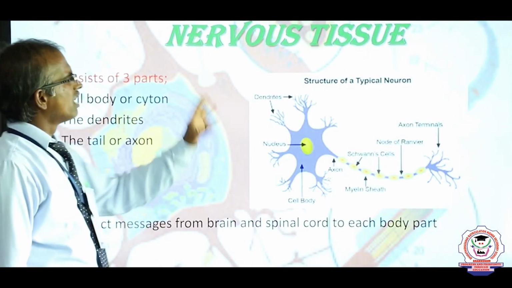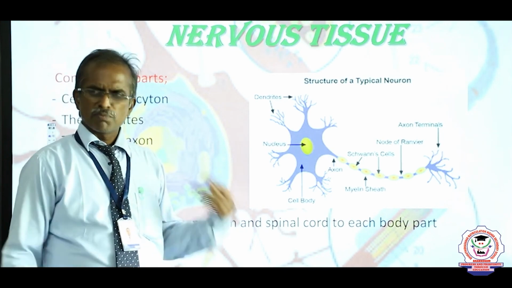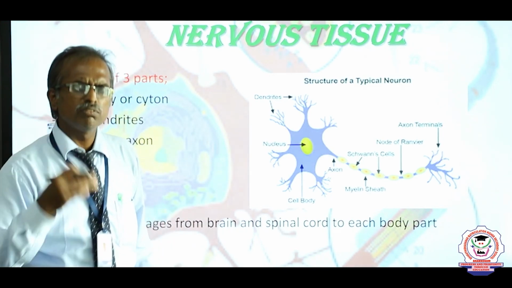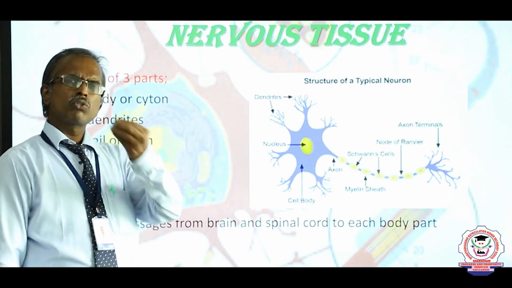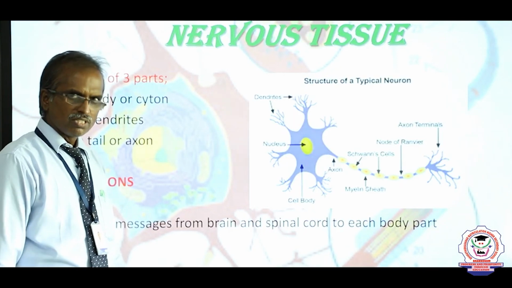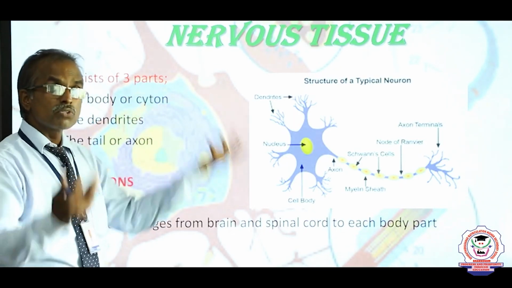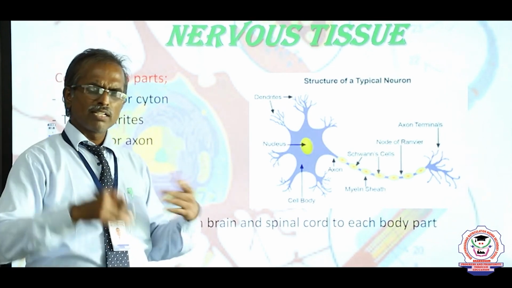Next, nervous tissue. This nervous tissue is very important. Suppose elders are calling and we are not responding, our nerve cells are very weak. We want to add salty food material. The nervous tissue is composed of nerve cells. The nerve cells are present in the brain, spinal cord and so on.